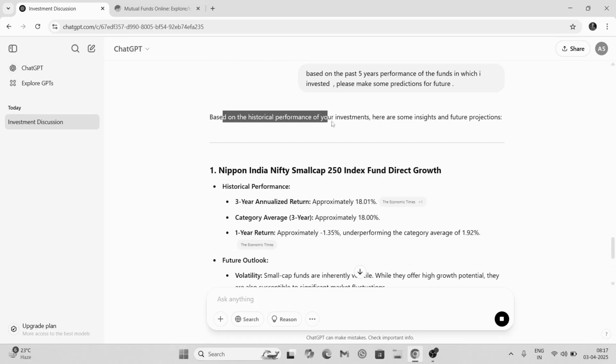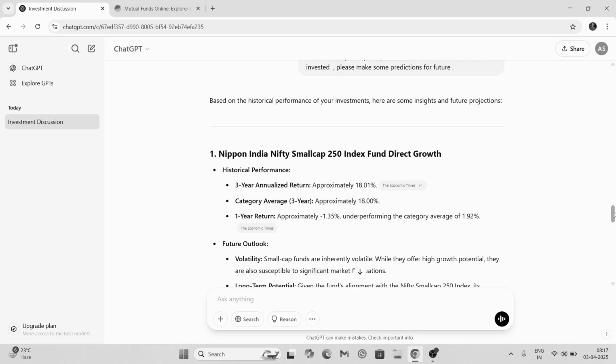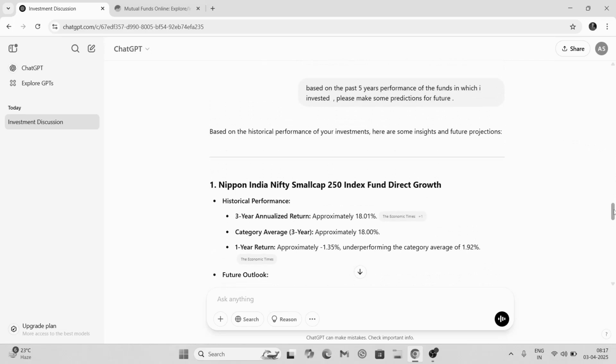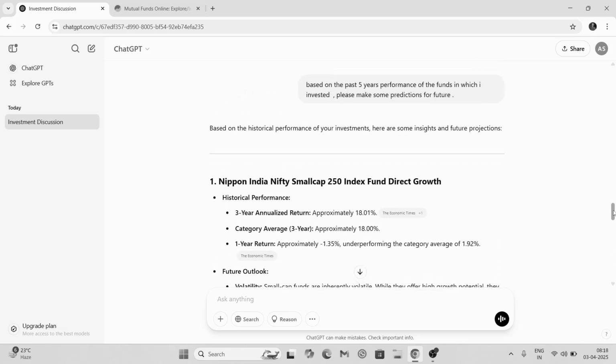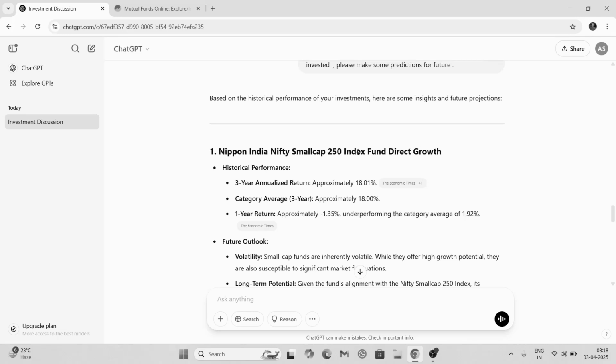So based on the historical performance of your investments, here are some insights and future predictions. Now once again, these are just predictions. Let me make one thing very clear: past performance is not an exact prediction of what will happen in future. Just because something happened in the last 5 years, that doesn't mean exactly the same thing will happen in the next 5 years. That is not a guarantee. So whatever it is saying here, it is just a prediction based on the past 5 years. This will help you make better decisions, but don't make your decision entirely on this. That is the important point.